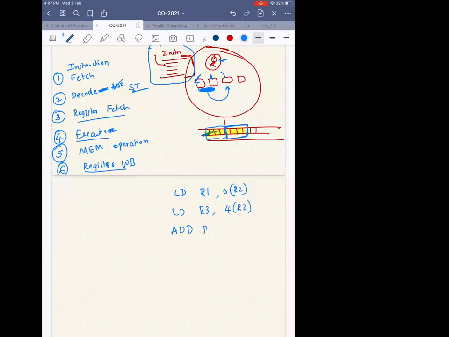Okay, please wait for some time. The code will show up there. Okay, there's too much delay.